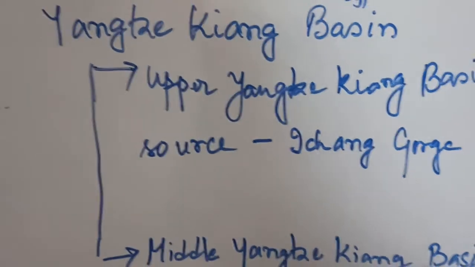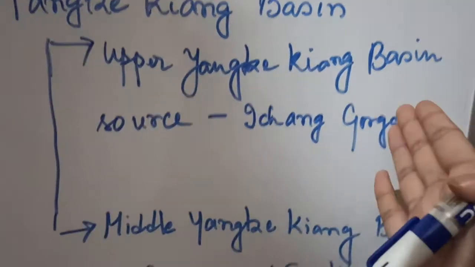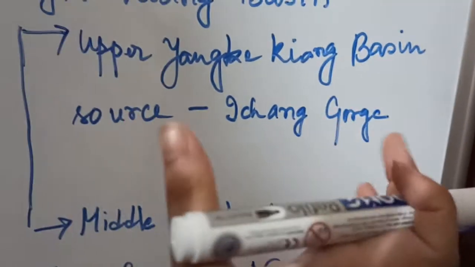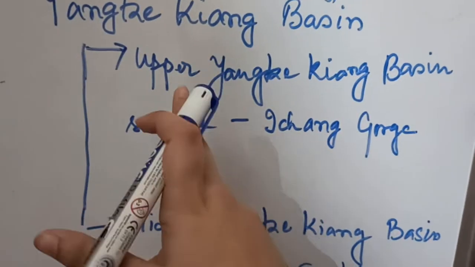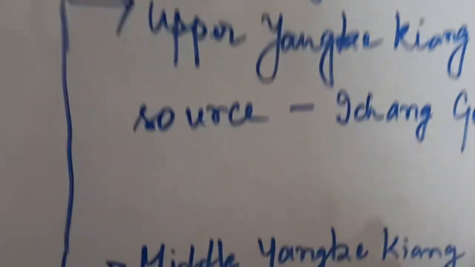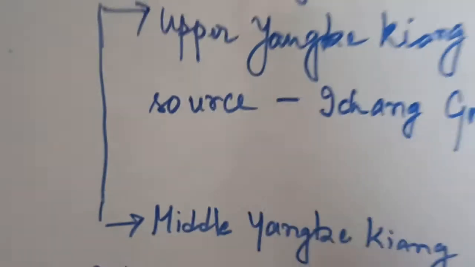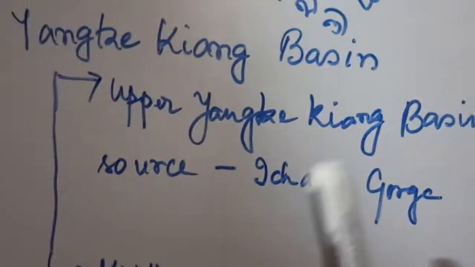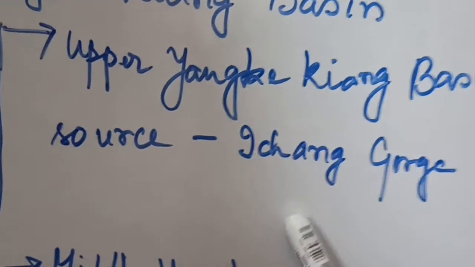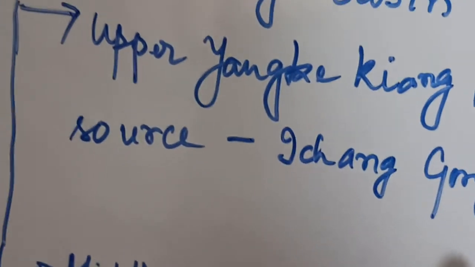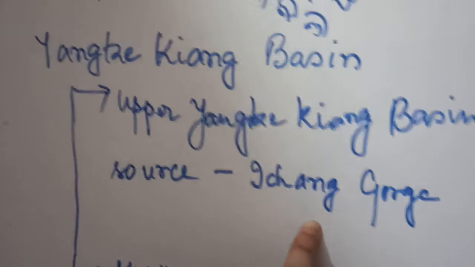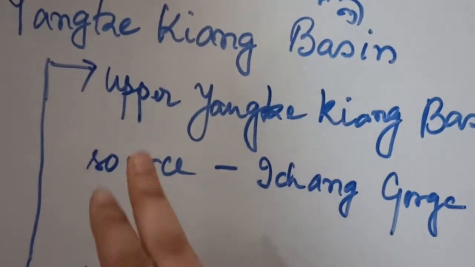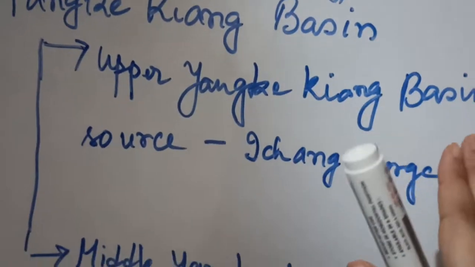The first one is the Upper Yangtze Kiang Basin. Its extension is from the source, from where the river Yangtze Kiang is rising, that is the Tibetan plateau, up to the Ichang Gorge. This total portion we call the Upper Yangtze Kiang Basin.